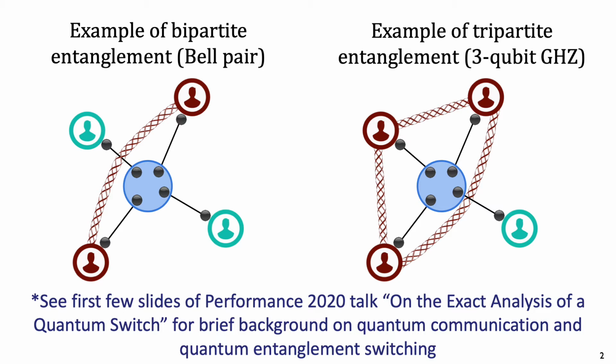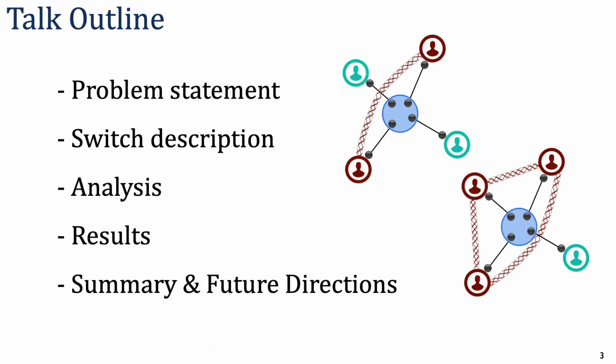Due to the time constraints, I will not cover background details here, but refer you to the first few minutes of our other talk on the exact analysis of a quantum switch for a brief background on quantum computation, communication, and entanglement switching. The rest of the talk is organized as follows. First, I'll introduce the problem. Then I'll describe the operation of the quantum switch and introduce our model, analysis, and results. Finally, I'll conclude with a summary and future direction.